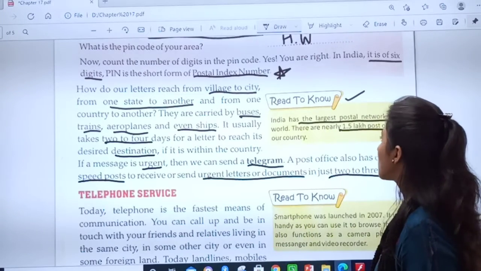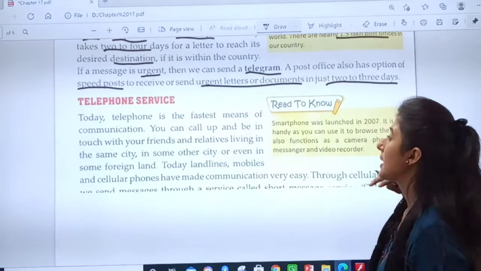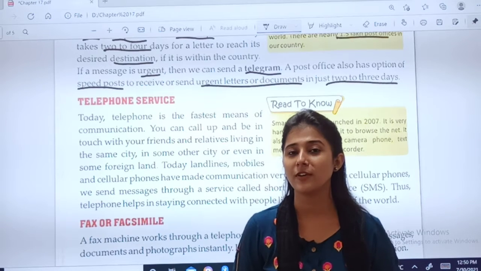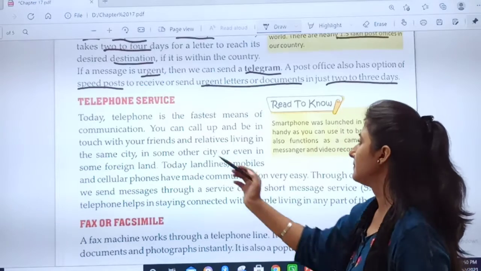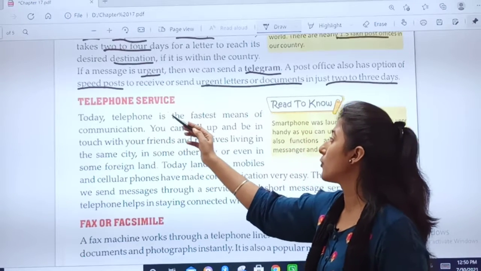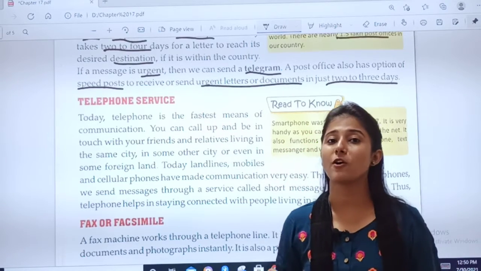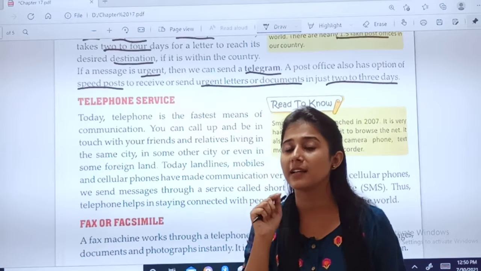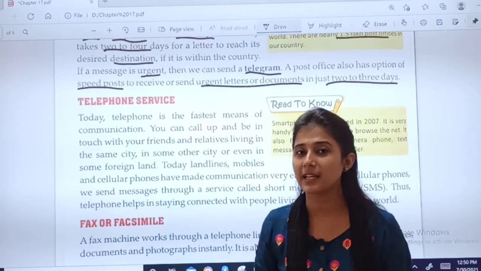Now, let us move towards the topic telephone service. You have heard about a telephone? Today, telephone is the fastest means of communication. We just take the telephone, dial the number of our friends and we can connect.